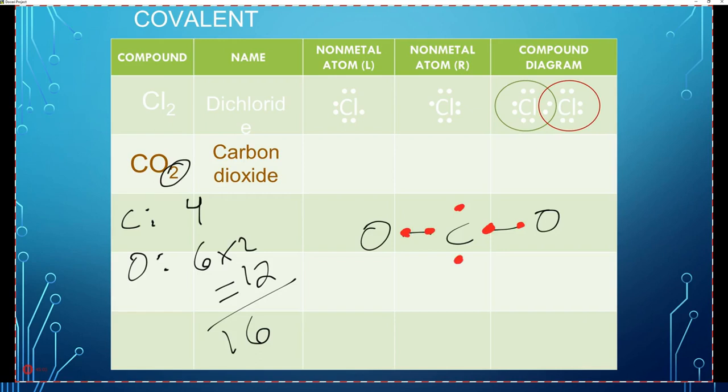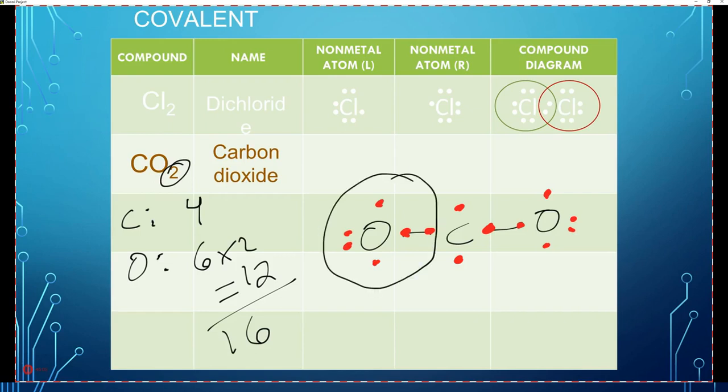Carbon has 4 electrons. 2 of them are going to be shared with that oxygen, and he's going to have 2 left. Oxygen is each going to have 5. So let's try this again. Let's see if a single bond will work.